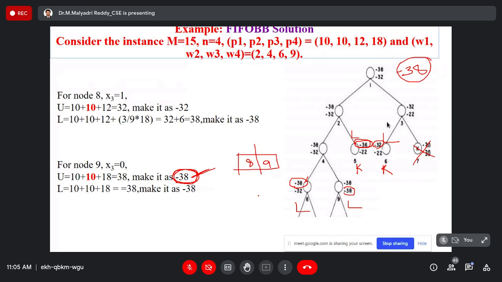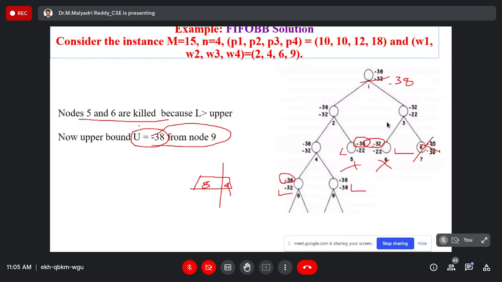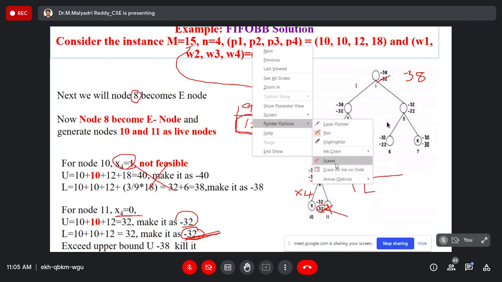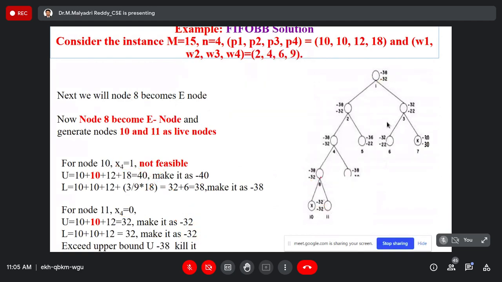Understood? Without much expansion, if it kills nodes this way, then our solution space becomes smaller. Now the 8 node becomes a live node. You kill whenever it exceeds the upper bound. I have killed it, right? Here, a small point: whenever this 8th node is the E node, it generates the two children 10 and 11. Already I included x1, x2, x3, but whenever I include x4, the bag capacity exceeds 18.